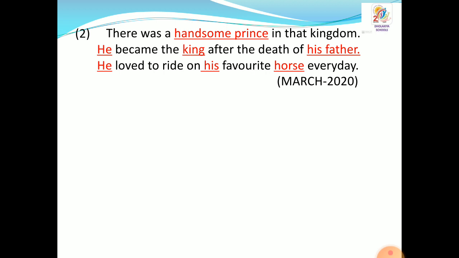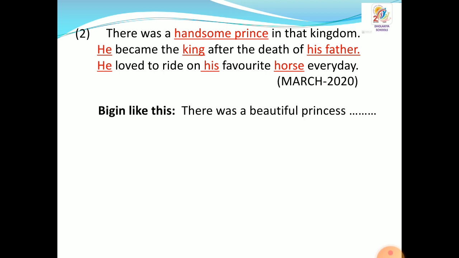So let's find its answer. First of all, we have to decide which paragraph this is: gender, tense, plural, active, passive. The instruction says to begin like this: there was a beautiful princess.